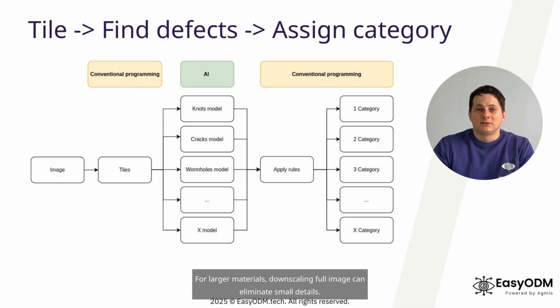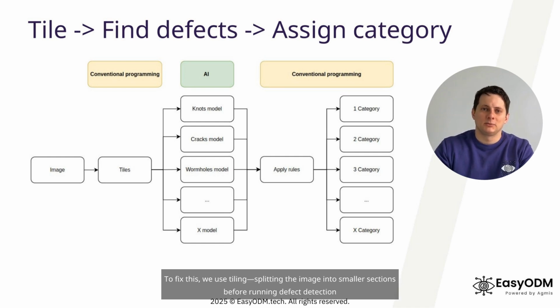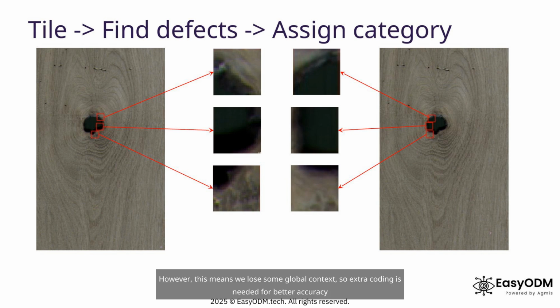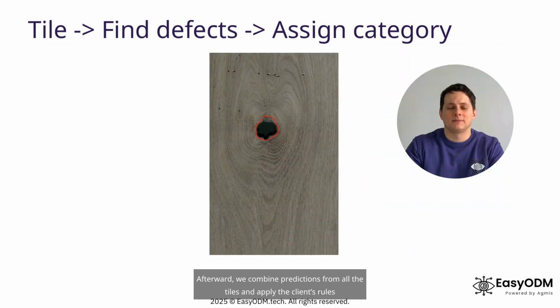For larger materials, downscaling the full image can eliminate small details. To fix this, we use tiling, splitting the image into smaller sections before running defect detection. These smaller image regions are analyzed separately. However, this means we lose some global context, so extra coding is needed for better accuracy. Afterward, we combine predictions from all the tiles and apply the client's rules.